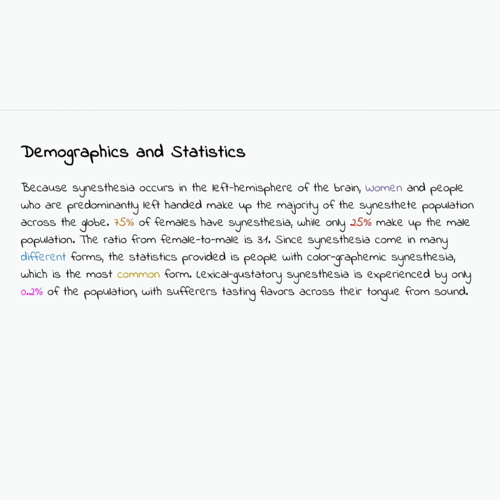Since synesthesia comes in many different forms, the statistics provided are for people with color graphemic synesthesia, which is the most common form. Lexical gustatory synesthesia is experienced by only 0.2% of the population, with sufferers tasting flavors across their tongue from sound.